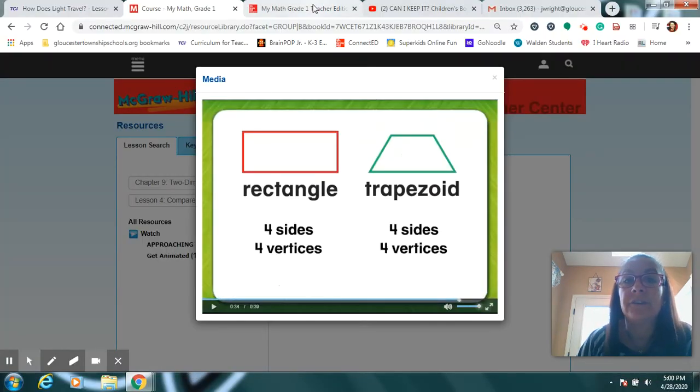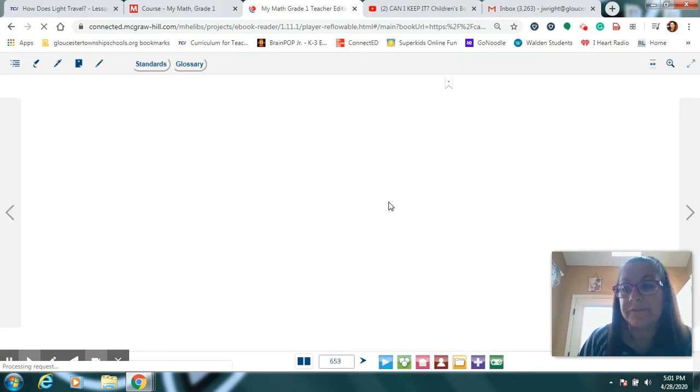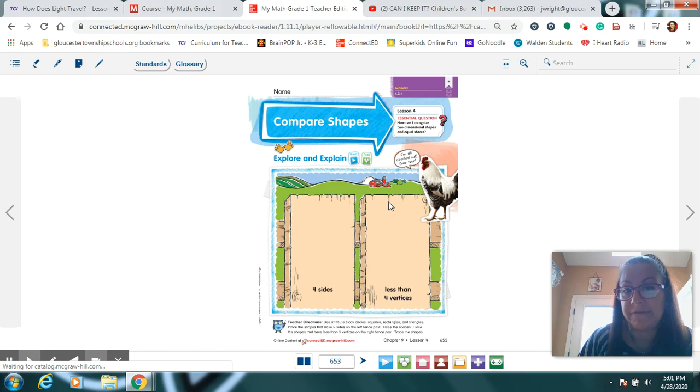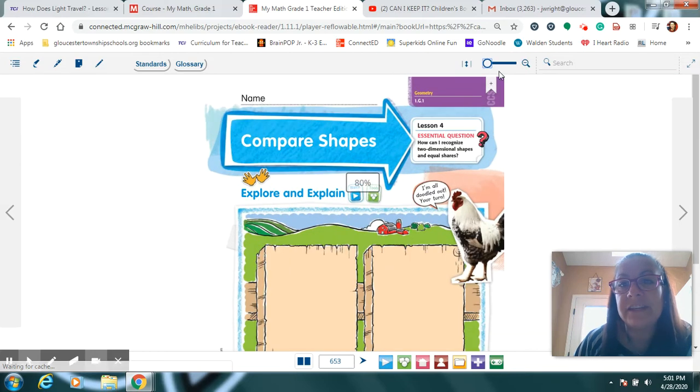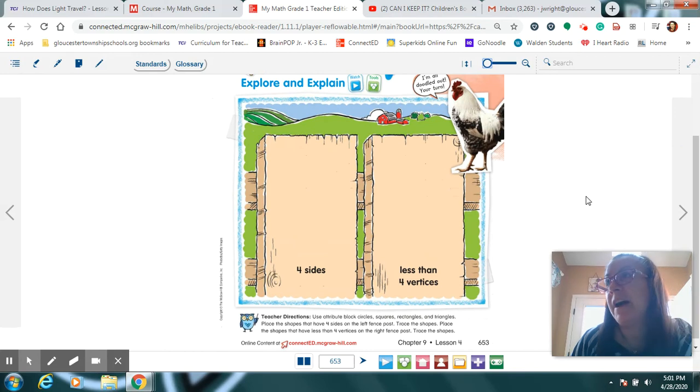Okay, so let's take a look in our math book, and we're going to be doing exactly that today. We're going to be looking at different shapes and how they are the same or different. So what I want you to do is go into your kitchen, ask Mom if there are some things that you could borrow, see if you can find a can of soup or a tube from the inside of the paper towels or a box of mac and cheese and maybe some dice from a game, and let's trace them on here.